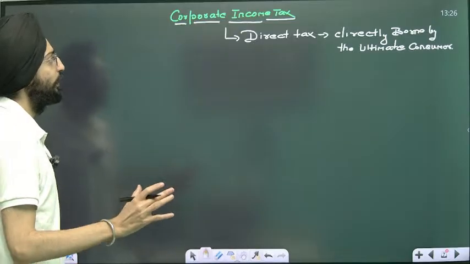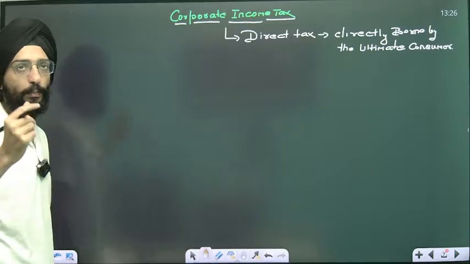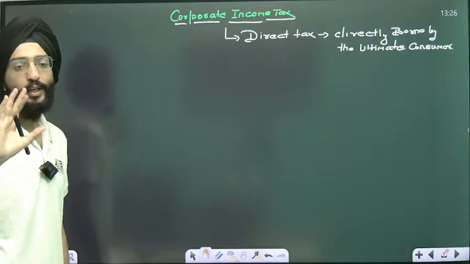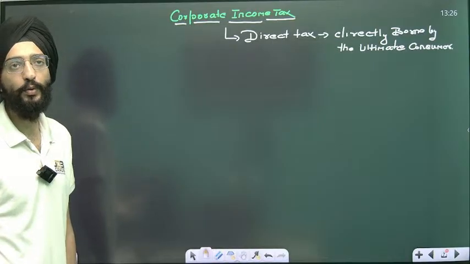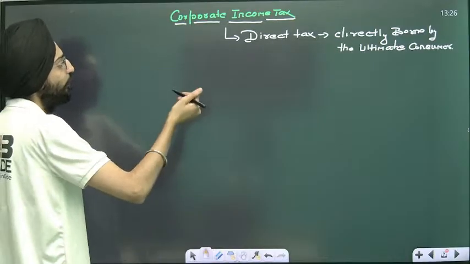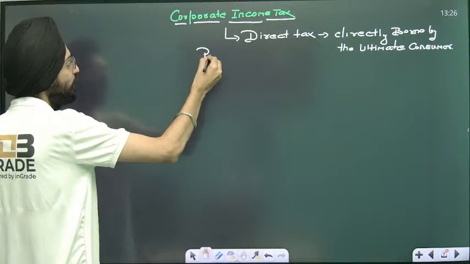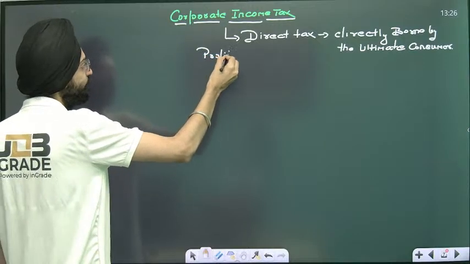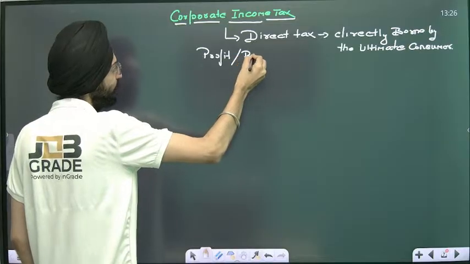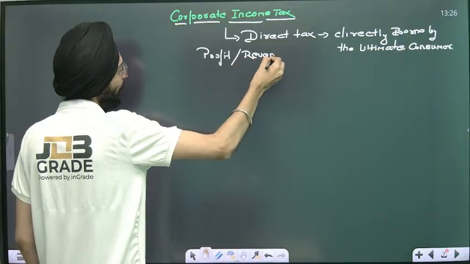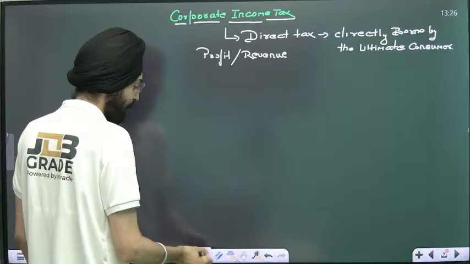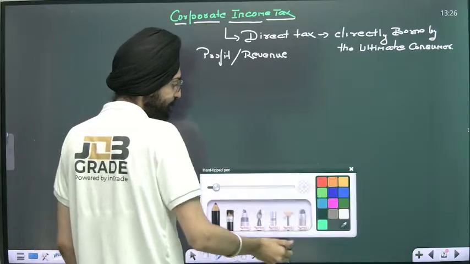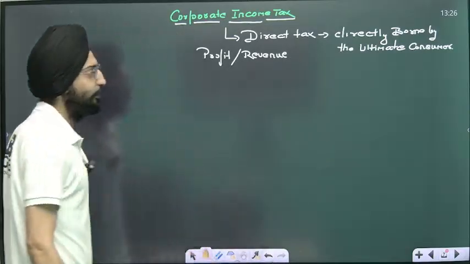So when you talk about a corporate income tax, how it's calculated, before even going into that, you need to know the difference between profit and revenue. Profit and revenue.